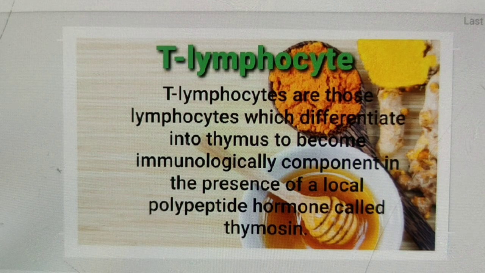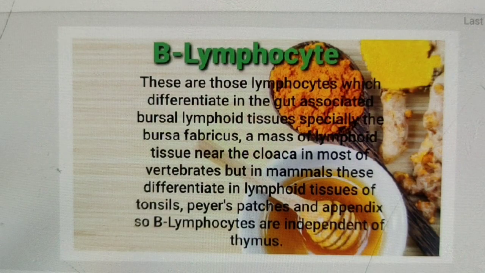Next, B lymphocytes. These are those lymphocytes which differentiate in the gut-associated lymphoid tissues, especially the bursa of Fabricius, a mass of lymphoid tissue near the cloaca in most vertebrates. But in mammals, they differentiate in lymphoid tissue of tonsils, Peyer's patches, and appendix. So B lymphocytes are independent of the thymus.